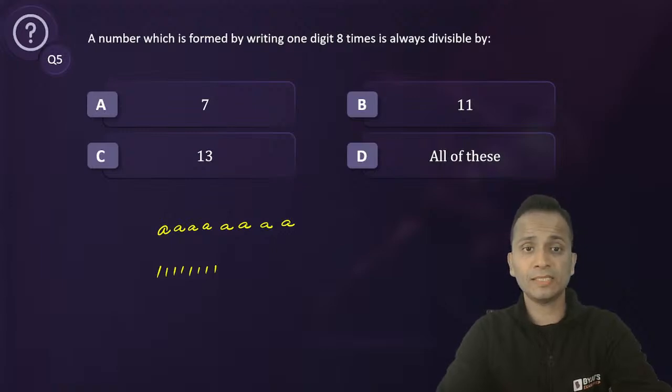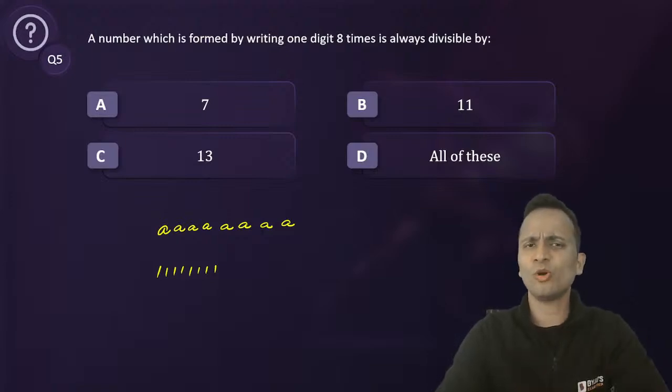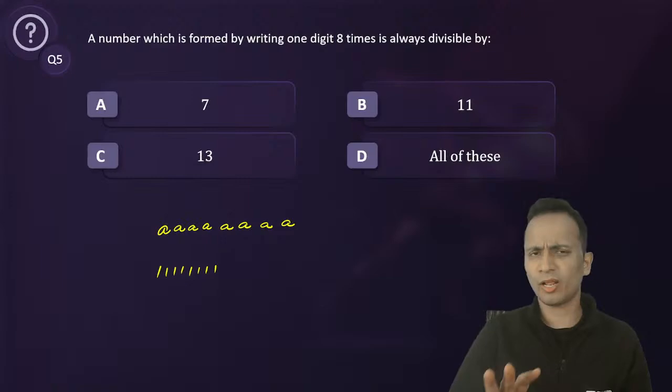Okay, nice. Different answers. Some of you are saying all of these, and some of you are saying 11. अंकित, divide करके देख लो ना, 7 से तो divide easily कर सकते हो ना. So why do you want to cram the divisibility rule? Not required right now.